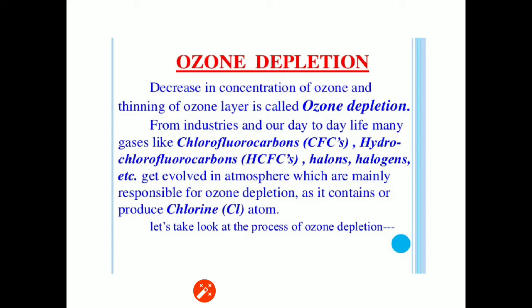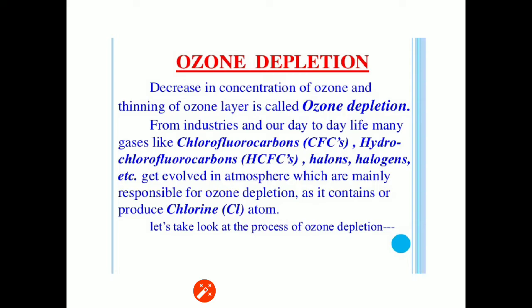From industries and our day-to-day life, many gases like CFCs, HCFCs, halogens, etc. get evolved in the atmosphere, which are mainly responsible for ozone depletion as they contain or produce chlorine atoms.